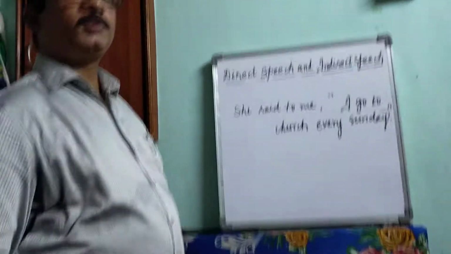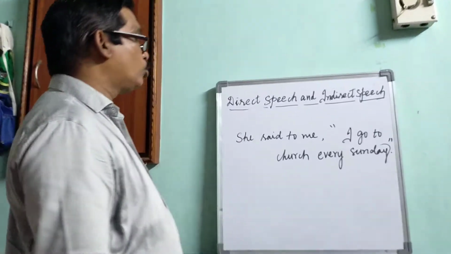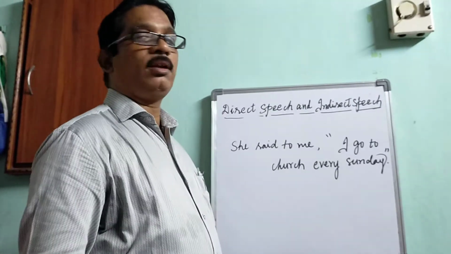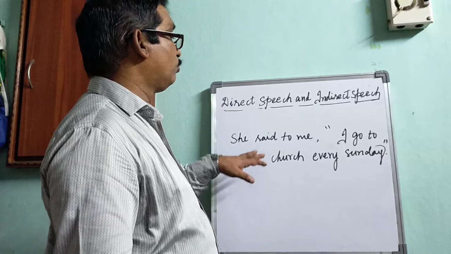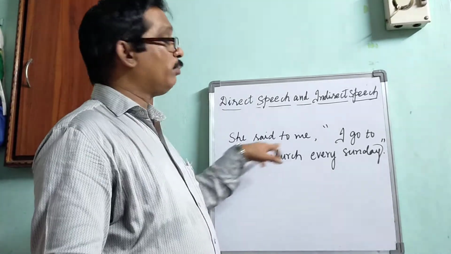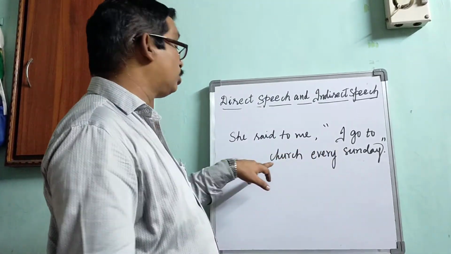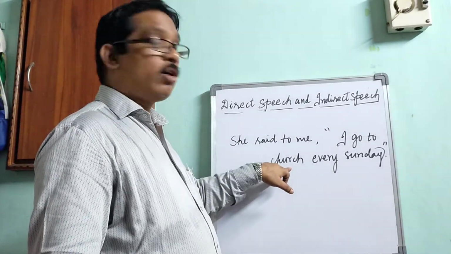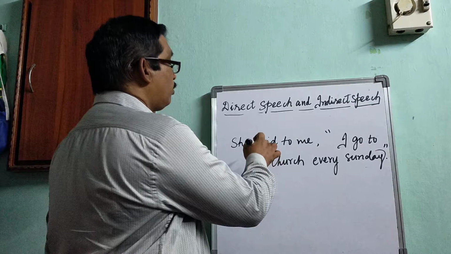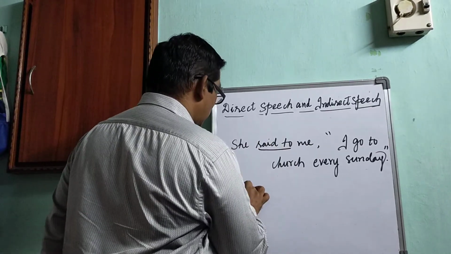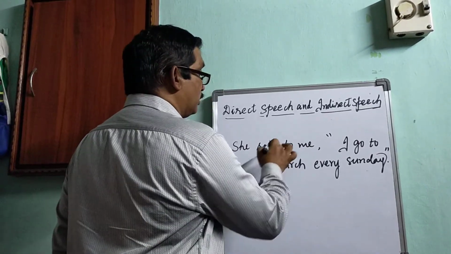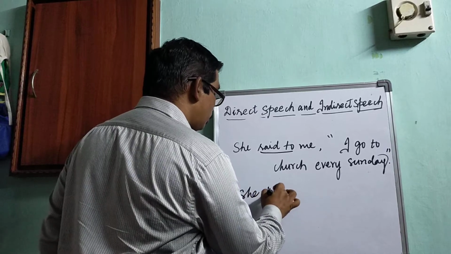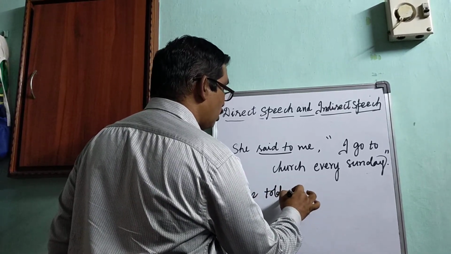But we should not use the article the before church, because it's a habitual action. Here, said to is changed into told, me.